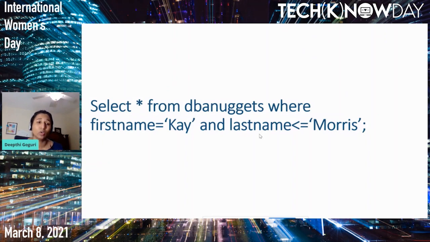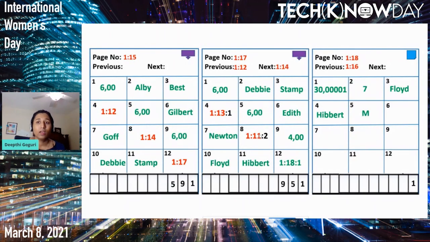As we have an index on the first name comma last name, SQL Server will just go ahead and find the first name first with the name of K, and then find all the last names which are less than or equal to Morris. Now to find out where that value is, K Morris, we have to first go into page number 15, right? The root page of the index. So K Morris will come after the Gilbert. So it should go to page number 14.